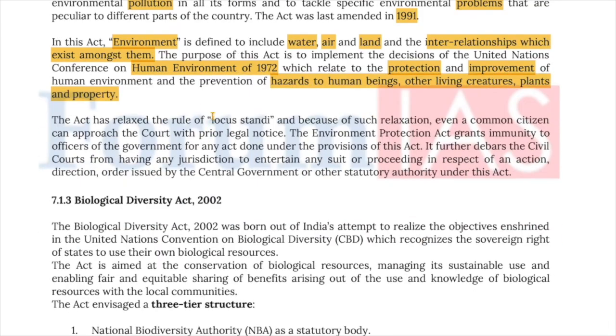The Act has relaxed the rule of locus standi, and because of such relaxations, even a common citizen can approach the court with prior legal notice. Now, the Environment Protection Act grants immunity to officers of the government for any act done under the provisions of this Act. It further debars civil courts from having any jurisdiction to entertain any suits, proceedings in respect of an action, direction, order issued by the central government or any other statutory authority under this Act.